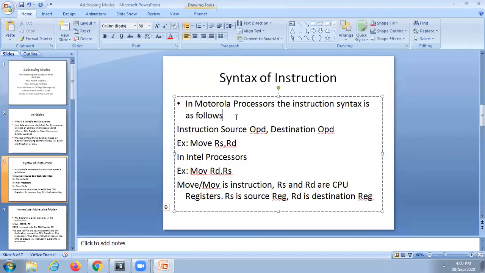Next, syntax of instruction. How the instruction looks, how it should be. This is very important, because some books follow some syntax, and other books follow other syntax. So what syntax was followed earlier in your previous classes?